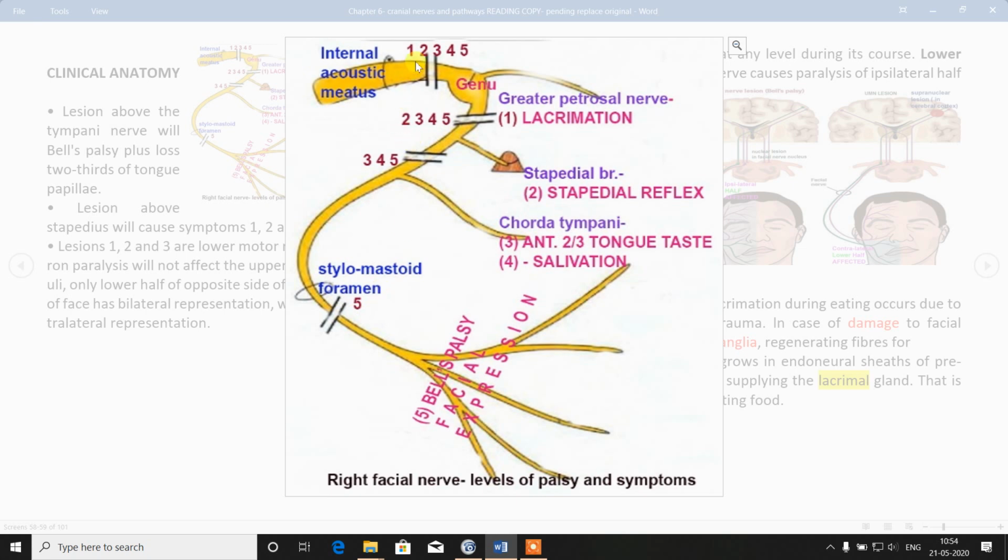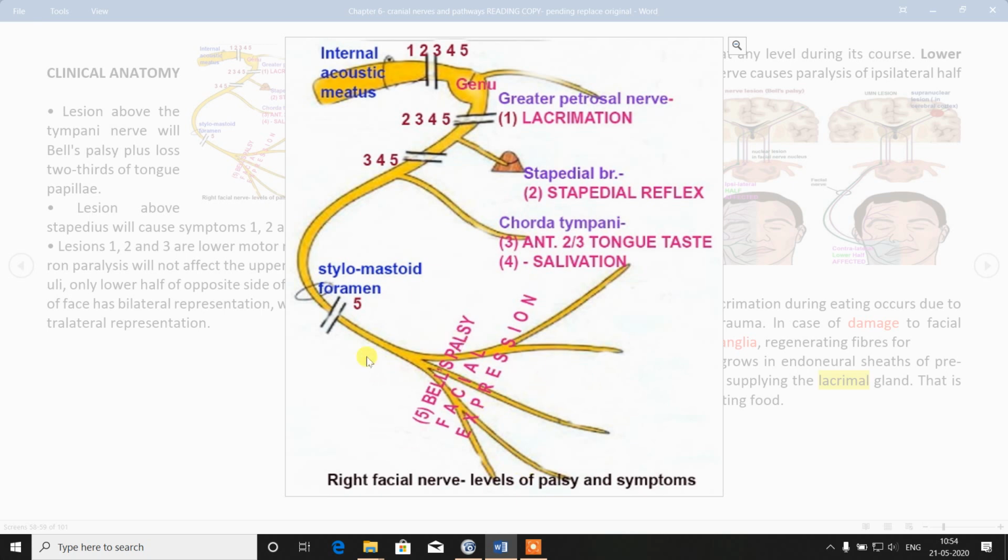So if you cut, there is damage, you can call this a 0. Okay, before 1 it is 0. So if there is lesion proximal to geniculate ganglion, all 1, 2, 3, 4, 5 symptoms will be there. 1 is loss of lacrimation, 2 is loss of stapedial reflex, 3 and 4 is loss of taste and saliva, number 5 is loss of facial muscles, facial expression.